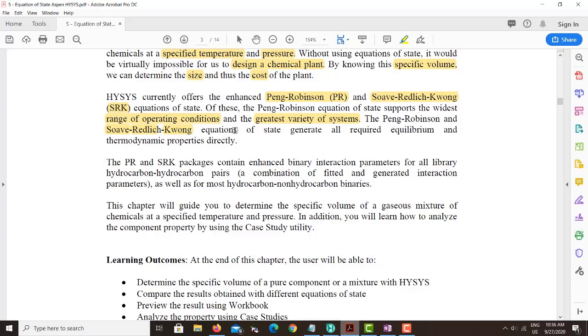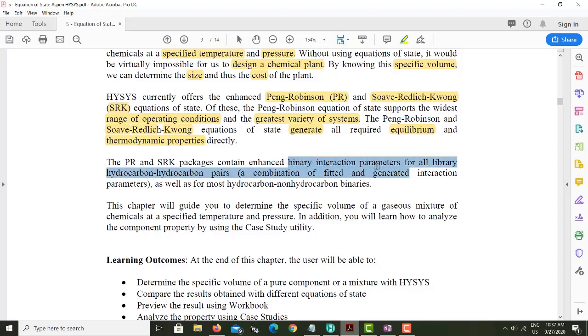So Peng-Robinson and SRK equations of state generate all the required equilibrium and thermophysical properties. They can provide you all the equilibrium and thermophysical properties which you need for sizing and costing of the equipment. The Peng-Robinson and SRK packages contain enhanced binary interaction parameters.